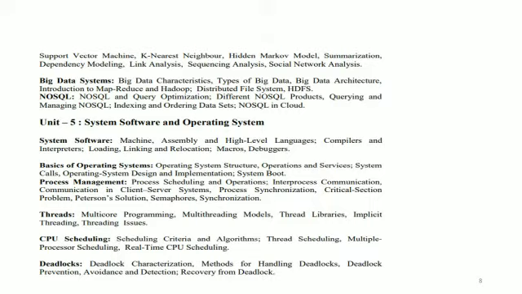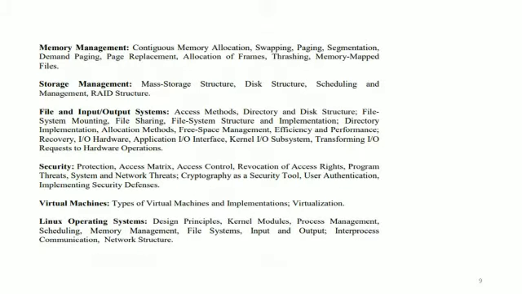Then system software and operating system: the basic operating system, what process management is, resource management, CPU scheduling, deadlocks, threads, and then memory management, storage management. All the functions of the operating system are described.